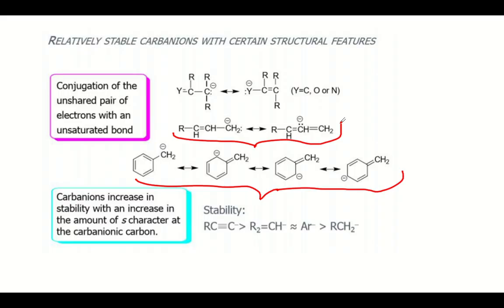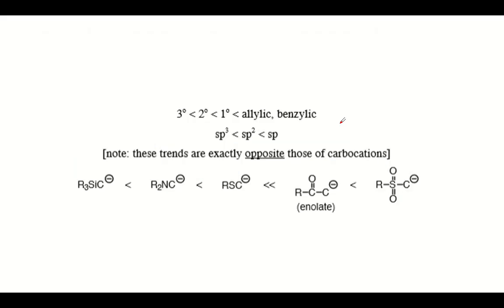We can see that the acetylide anion is more stable than the alkenyl anion, which is nearly as stable as the arenyl anion, which is very much more stable than the alkyl anion. So this is a trend that we can assume.